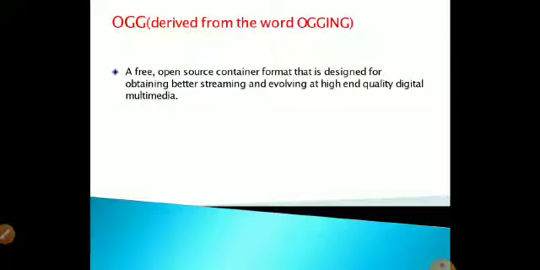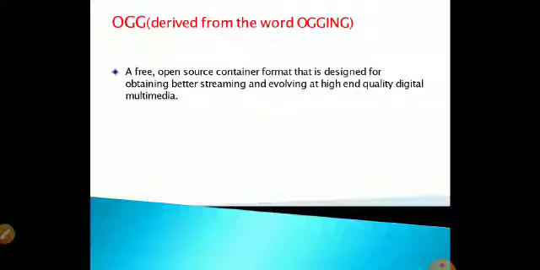Topic we are going to see about OGG, that is derived from the word ogging, and it is a free open source container format. As it is free, you can easily download it on mobile. All the ringtones, basic ringtone files, you open and see the details. Now you can understand. You may also have some little audio files like ringtones or basic message tone for WhatsApp or some other apps. An alarm you are having some. So you just open that file and see the extension, it comes under .ogg.